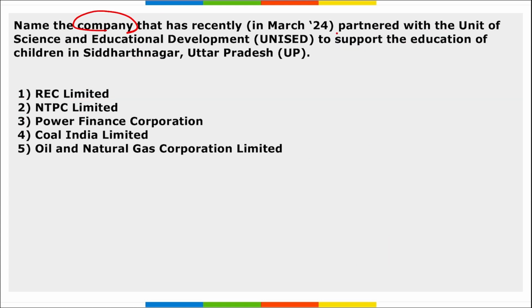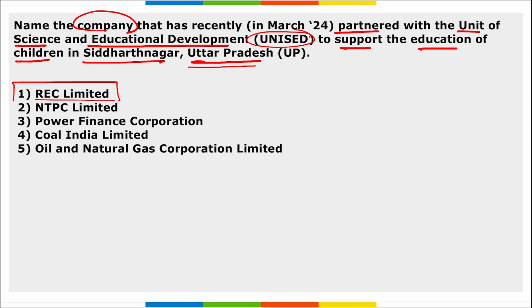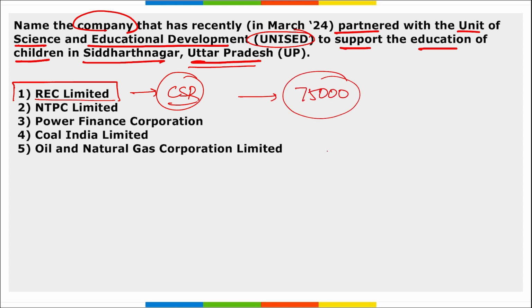Next, name the company that has recently partnered with the Unit of Science and Educational Development, that is UNISED, to support the education of children in the Siddharthanagar district of Uttar Pradesh. So it is REC Limited, that is Rural Electrification Corporation Limited. Under their corporate social responsibility, they have recently partnered with the Unit of Science and Educational Development to support the education of children in the Siddharthanagar district of UP. And here almost 75,000 children will be benefiting through this scheme. And the amount that is committed here by REC is 9.91 crore rupees.